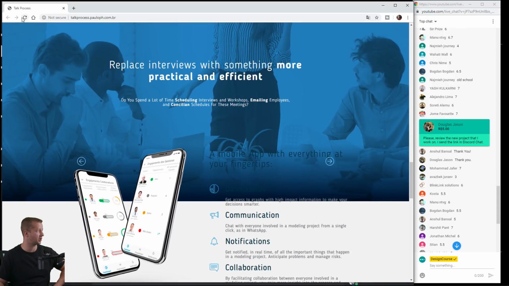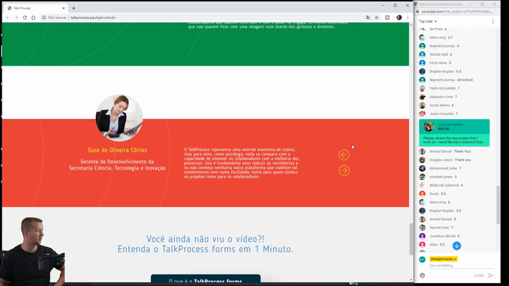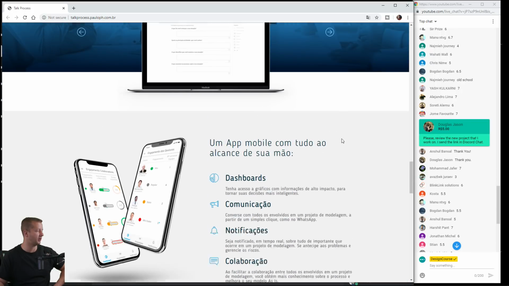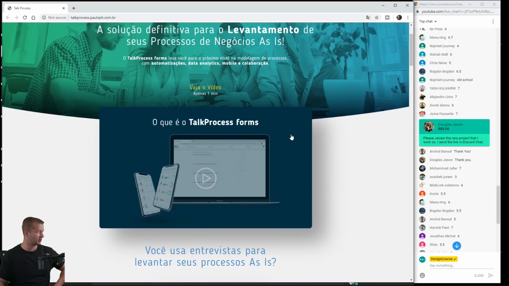Let me refresh this section without the translation on. What happened? Where'd it go? Oh, yeah, see. So I'm just going to leave it untranslated. Just focus on the design.